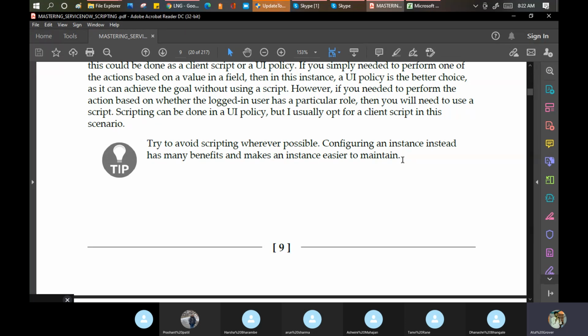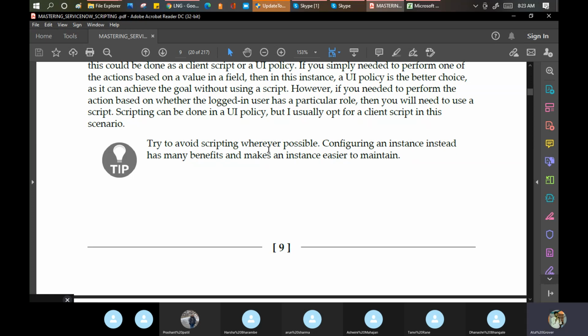So it is always recommended that you don't do scripting unless it is required. And scripting on the UI policy is never ever recommended. You can achieve read-only on the incident form. Last week we saw that I want to make a field mandatory. I can do that via scripting as well, but still I go for the UI policy, because that is the way ServiceNow gives me out of the box and I can utilize it.